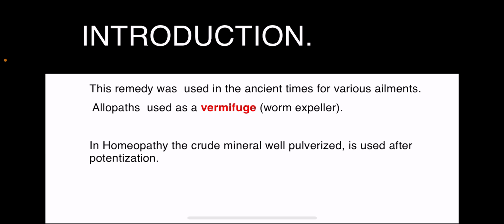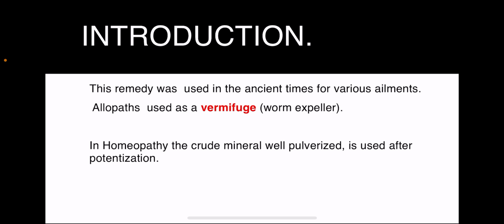Because of the keen intellect of Hahnemann, this keen personality made him understand and unfold the properties of this neglected mineral tin. And he took up the task of proving this remedy and introduced it into homeopathy. Tin is also a component of bronze.